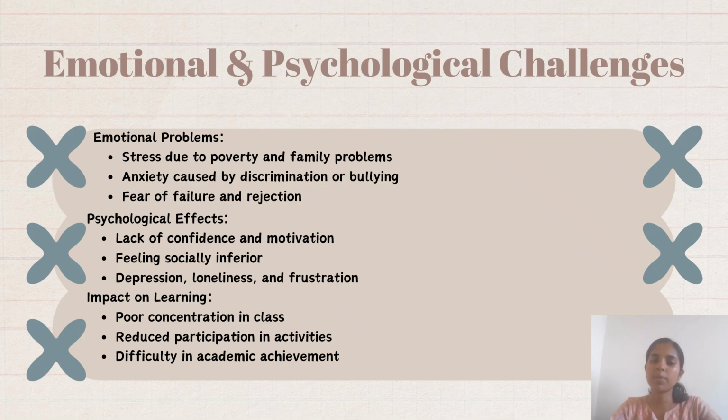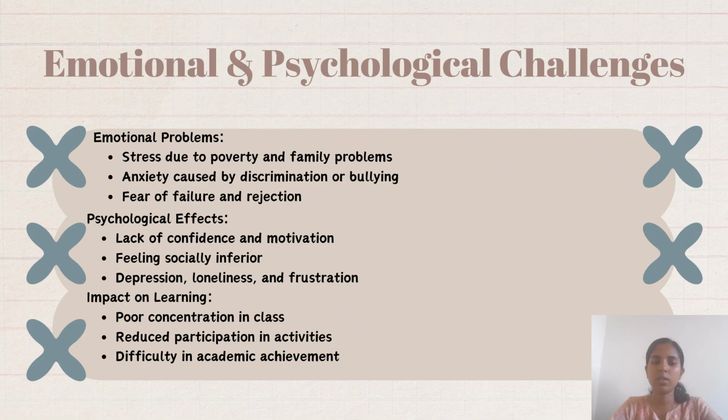Anxiety caused by discrimination or bullying. The bullying may cause students to feel anxiety, and the fear of failure and rejection. Since they are facing many rejections and discriminations, there will be a fear of facing this. And the next is the psychological effects, like lack of confidence and motivation.